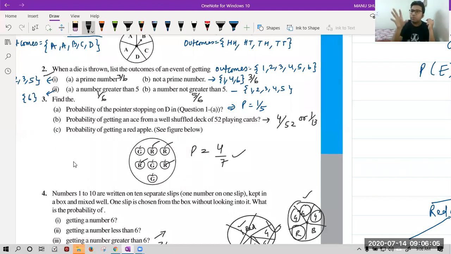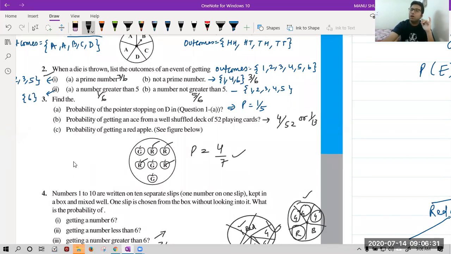So out of 6 numbers, we have to find those numbers which are not prime numbers. So we have seen in the first part, 2, 3 and 5 are prime numbers. Apart from them, whatever we have is a non-prime number. So answer is 1, 4 and 6. I hope, Saurabh, now you are getting this.